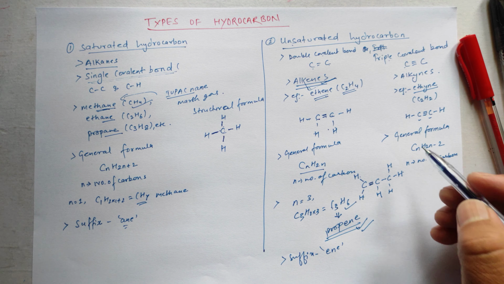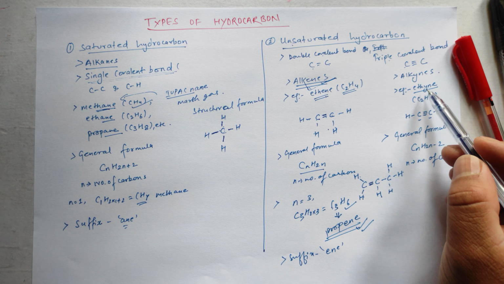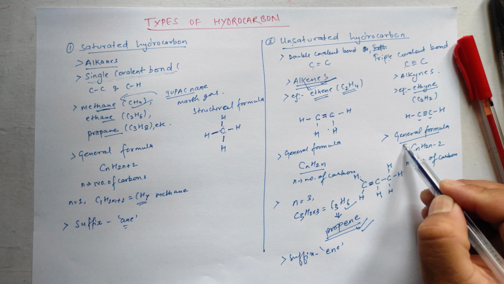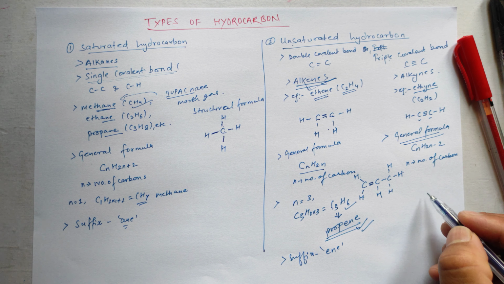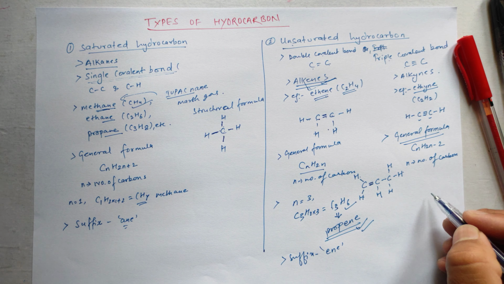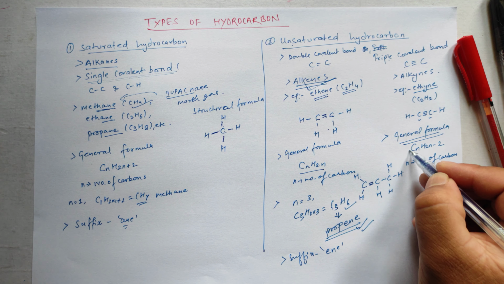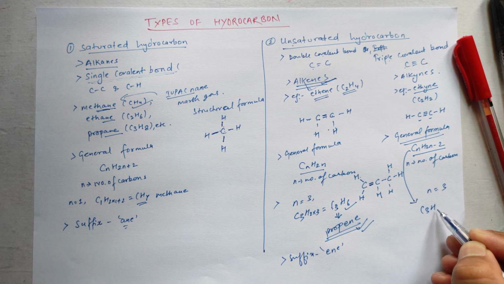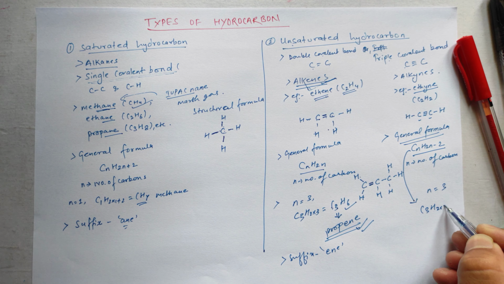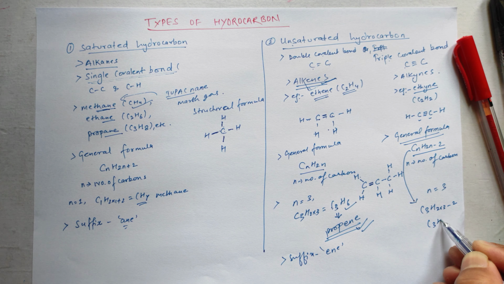Okay, now let's see the alkyne. Let's use the general formula to write the molecular formula of an alkyne. In the same way, let's suppose n equals 3. Then using this formula we can write C3H2 into 3 minus 2, that gives us C3H, 2 threes are 6, 6 minus 2, 4.